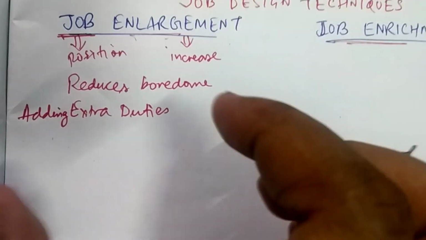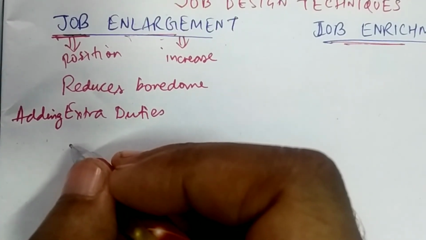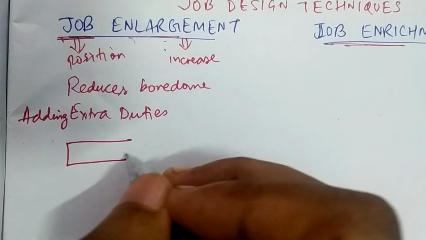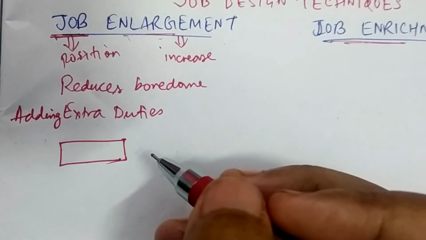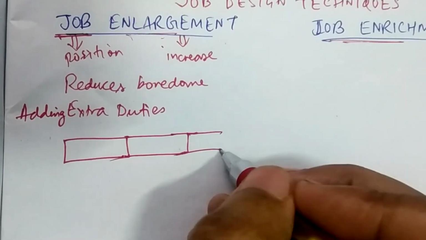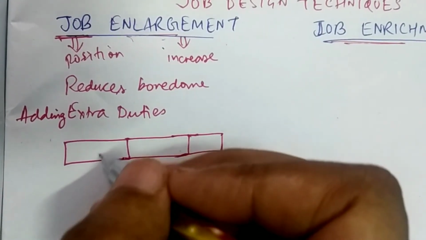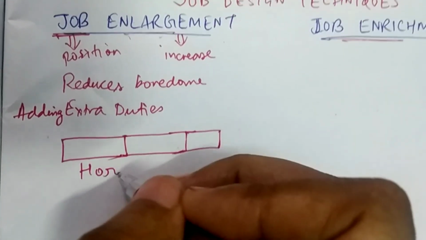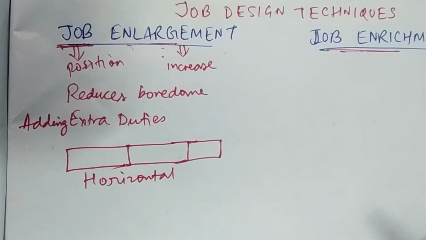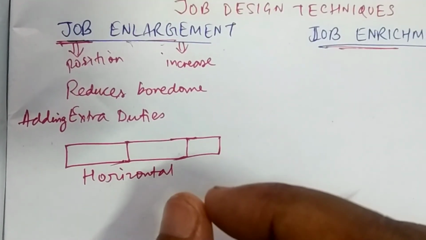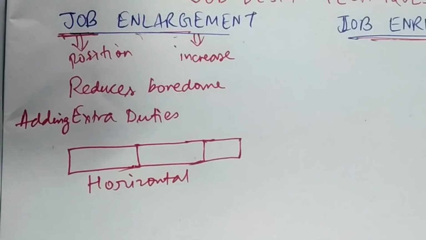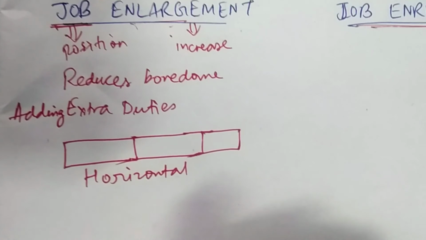Over here the level is the same, so it increases in a horizontal way. Suppose this was the job previously, and now more tasks have been added to it. So it is moving in which way? In a horizontal manner. Being in the same position, at the same level, your tasks in that job are increasing.